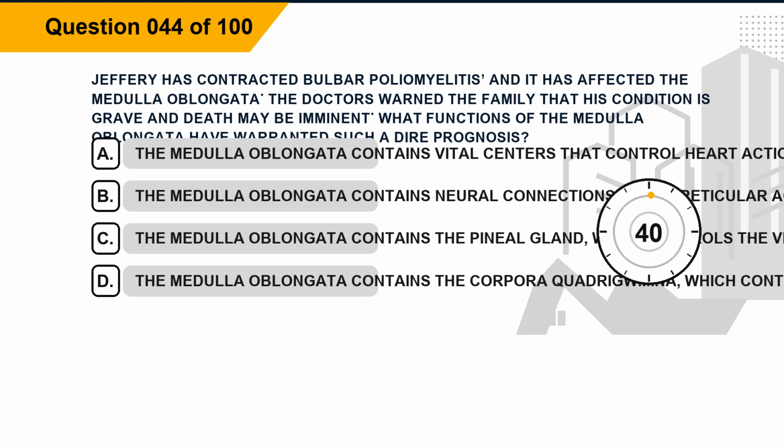posterior. Question 44. Jeffrey has contracted bulbar poliomyelitis, and it has affected the medulla oblongata. The doctors warn the family that his condition is grave and death may be imminent. What functions of the medulla oblongata have warranted such a dire prognosis? Option A. The medulla oblongata contains vital centers that control heart action, blood vessel diameter, and respiration. Option B. The medulla oblongata contains neural connections of the reticular activating system. Option C. The medulla oblongata contains the pineal gland, which controls the vital centers. Option D. The medulla oblongata contains the corpora quadrigemina, which controls the neural transmission of impulses along the spinal cord.